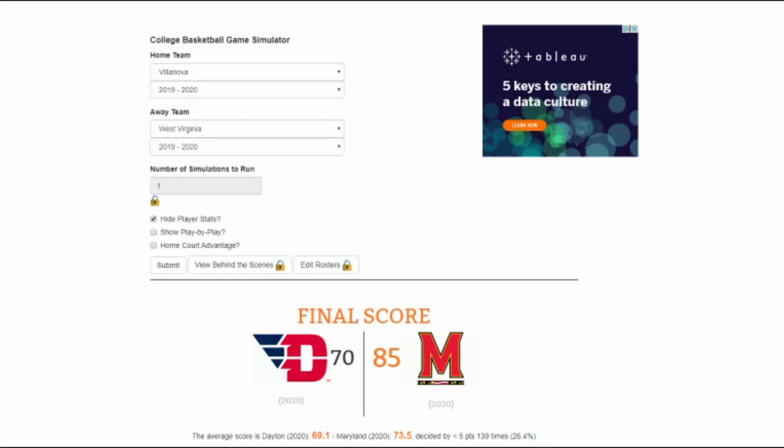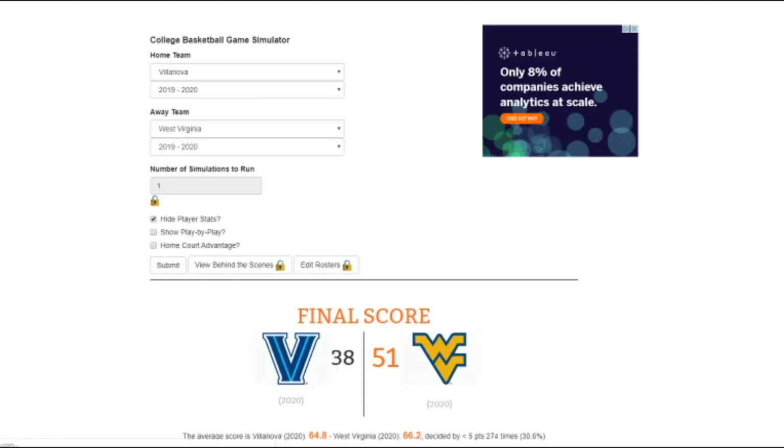In this final game of the left side of the bracket, we have Villanova and West Virginia. I don't know what to expect out of this one, so I'm just going to go ahead and see what happens. Whoa! 51-38? West Virginia's defense is strong. West Virginia could go all the way. Their defense is apparently best in the nation, holding Villanova to 38 points. Props to Villanova. Props to West Virginia, my bad. West Virginia moving on to face Maryland in the Elite 8.